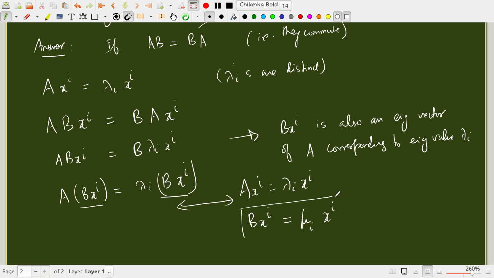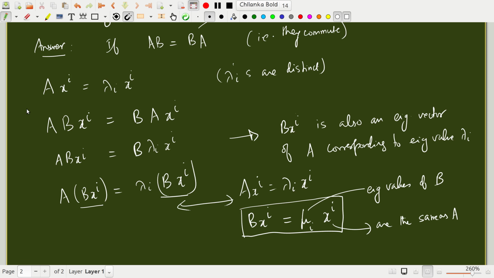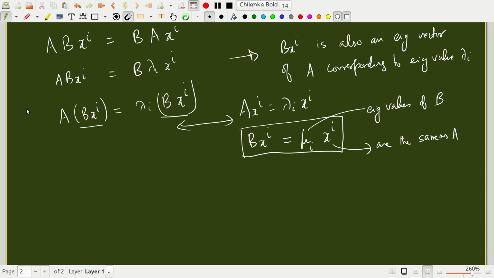This is an eigenvalue problem for B with mu i as eigenvalues of B, but the eigenvectors are the same as A. We are simply multiplying by B and using the property that they commute. So we have shown that if two normal matrices commute, then they have the same set of eigenvectors.